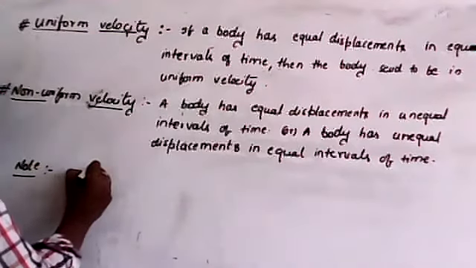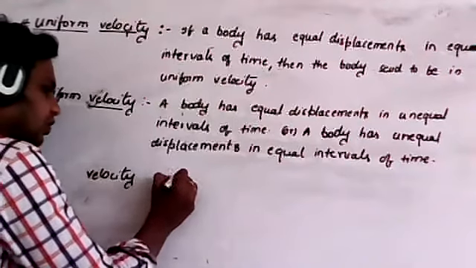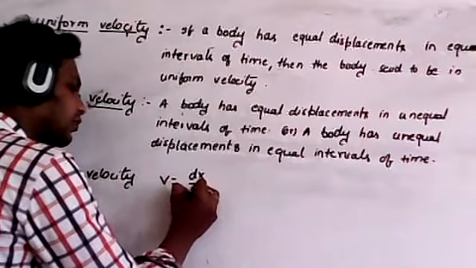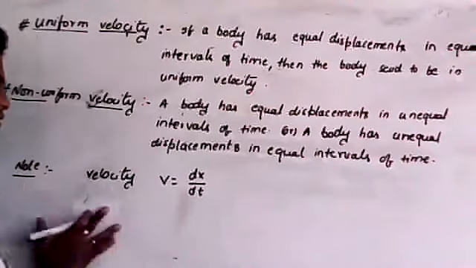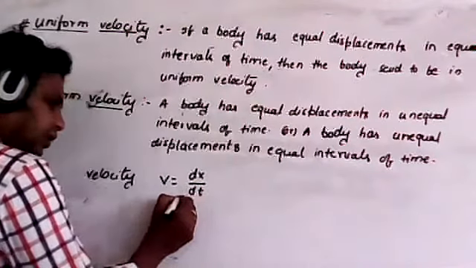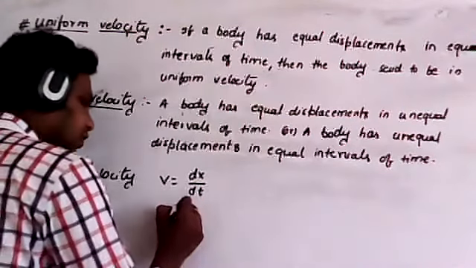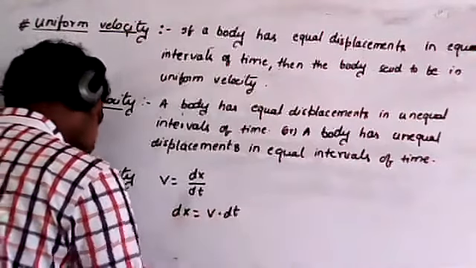We know that velocity v is equal to dx by dt. Are you clear? Now listen. If I bring this dt to the left hand side, then dx is equal to v into dt.